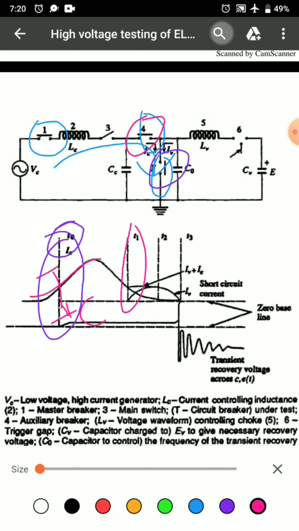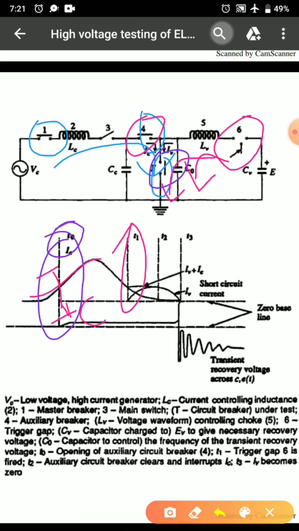At time T1, trigger gap 6 is fired, because of which IV current flows through the test breaker, allowing both IV and IC at point T1.